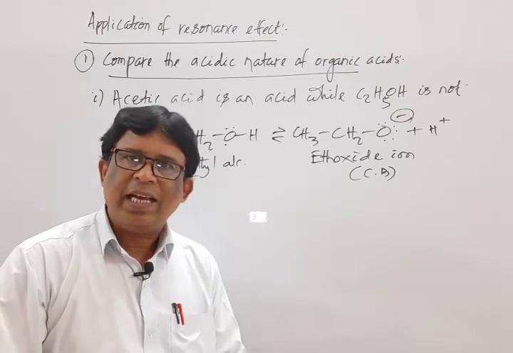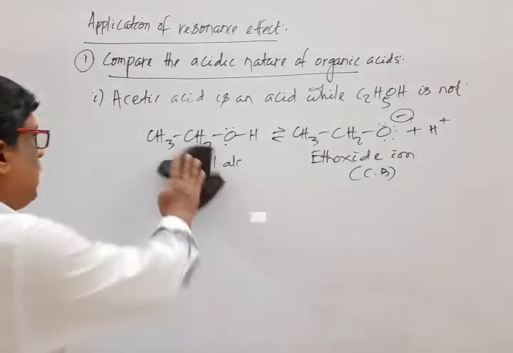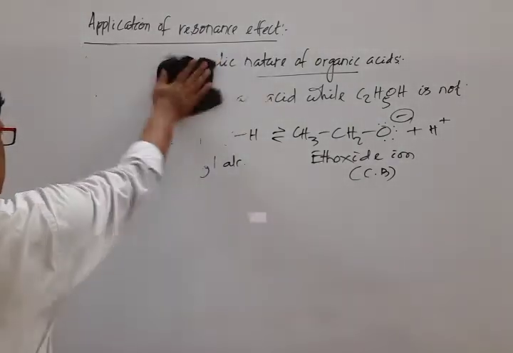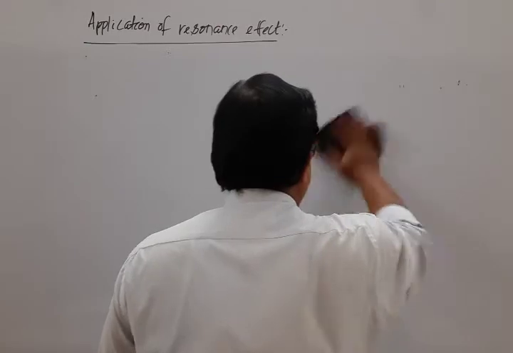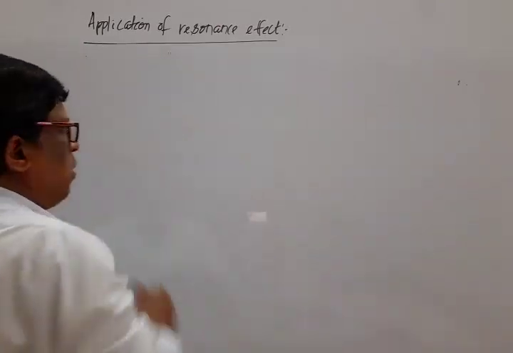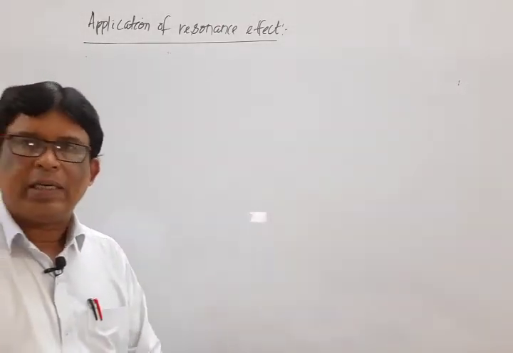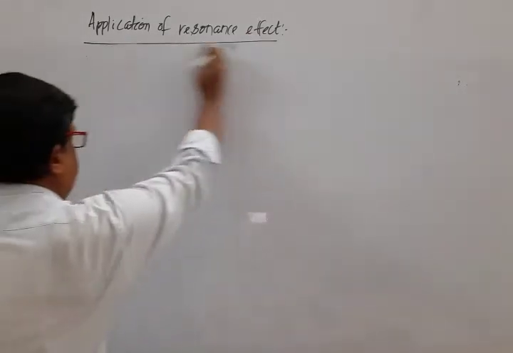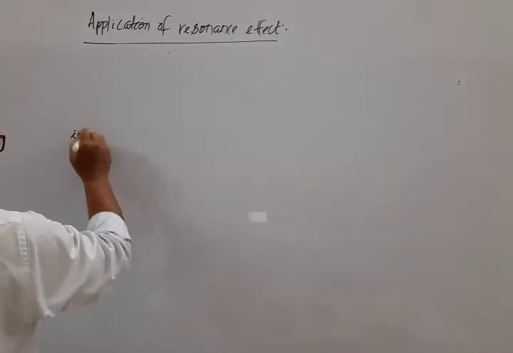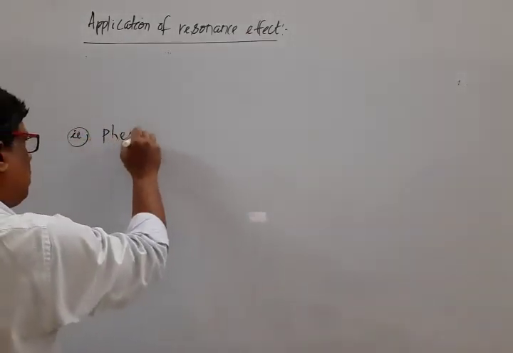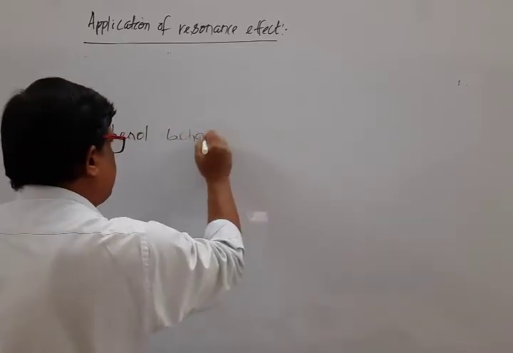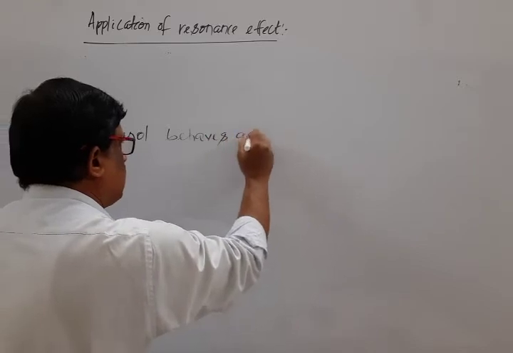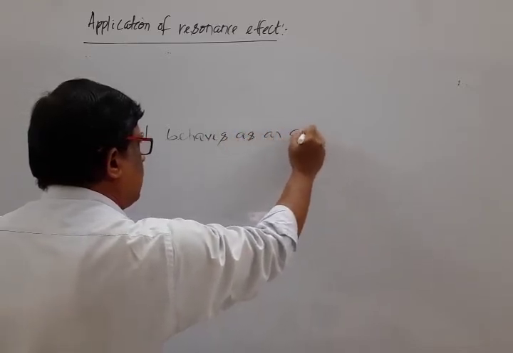Next, we select another example, that is phenol, which behaves as an acid. Aromatic alcohol, that is C6H5OH, phenol behaves as an acid. Second application: phenol behaves as an acid.